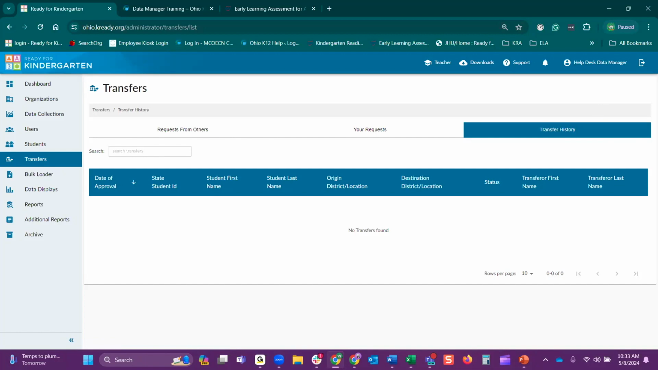External transfers. Like I said, when a student is uploaded into the KReady system, and that SSID has already been entered this year, it's going to trigger that transfer request, whether you do that manually or through the bulk loader. So student data can be collected while a transfer is pending, but the point of authority is going to remain with the original district until the transfer is approved. So this is why you want to make sure in all of your students that you have that information for them.